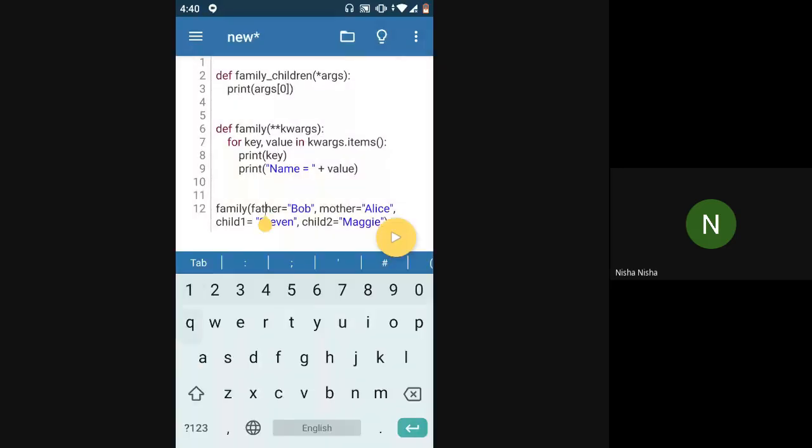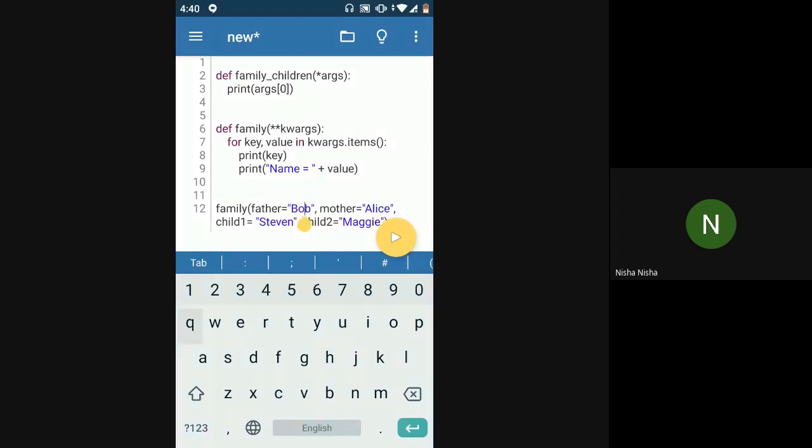Yeah, cool. So now in this case, I know which is the father name, which is the mother name, and which are the children names. So even though I had multiple parameters here, I could identify among the parameters which is what, because I was passing a key along with the parameter. That is, I was passing a parameter name and then is equal to the argument.